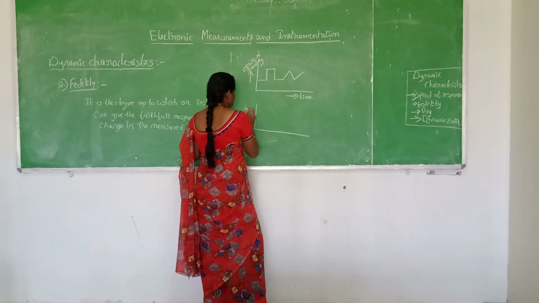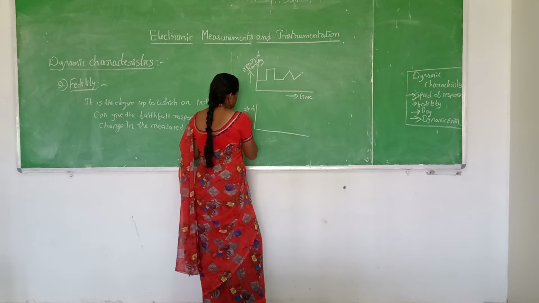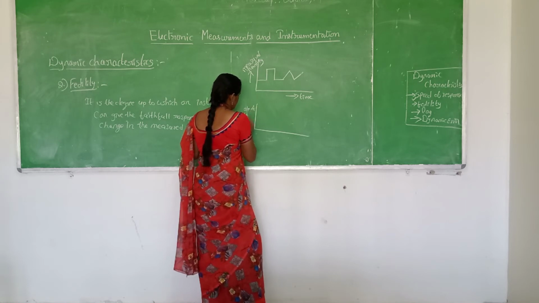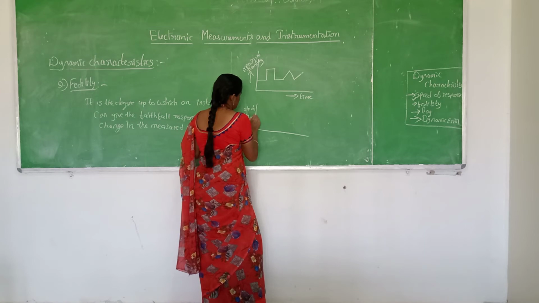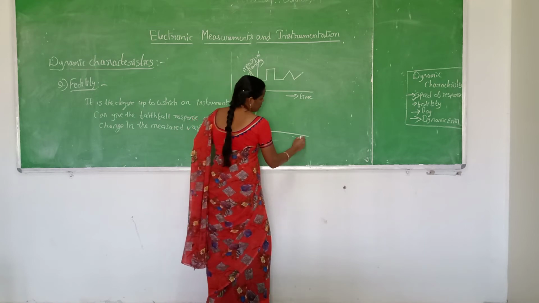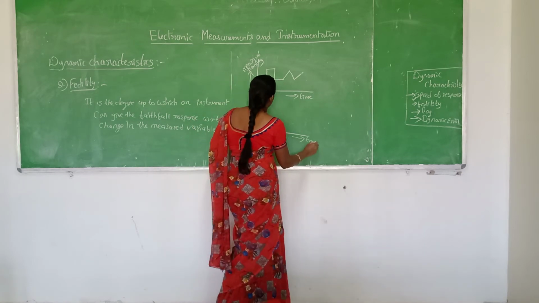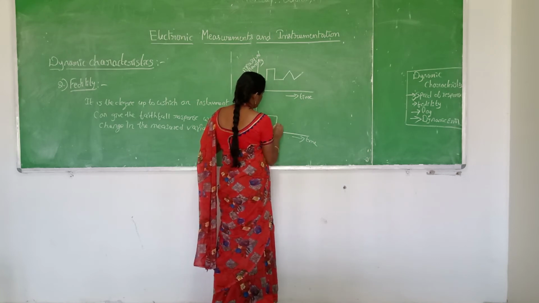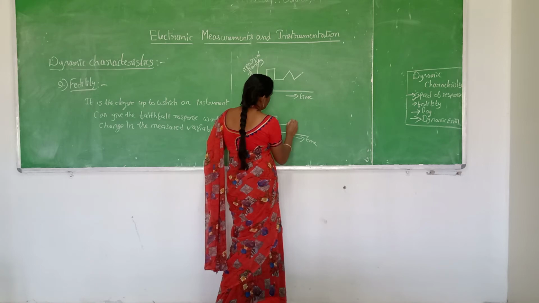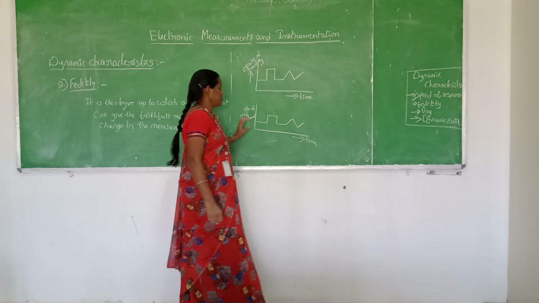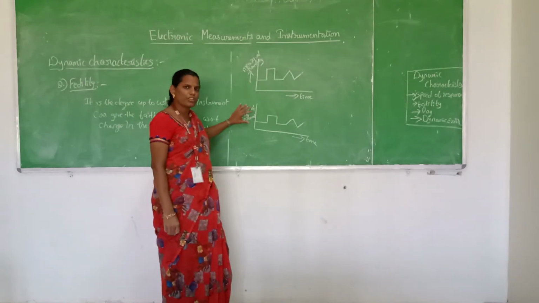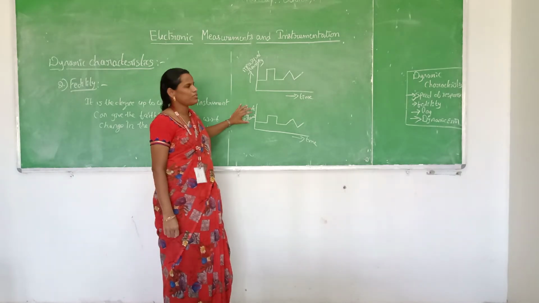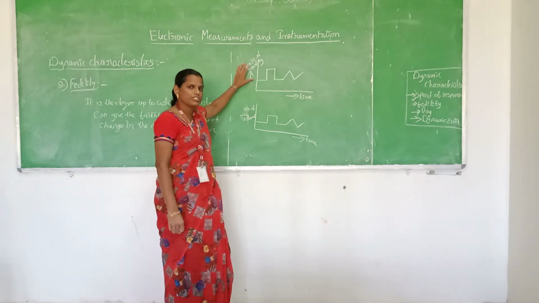So this is the output of the instrument with respect to time, which is shown on the instrument, and this is the change in the measured quantity.